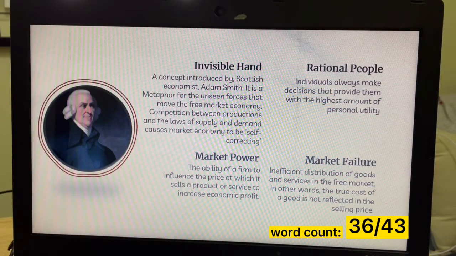So now let's talk about rational people. Well, rational people are people who make decisions that provide themselves with the greatest utility.